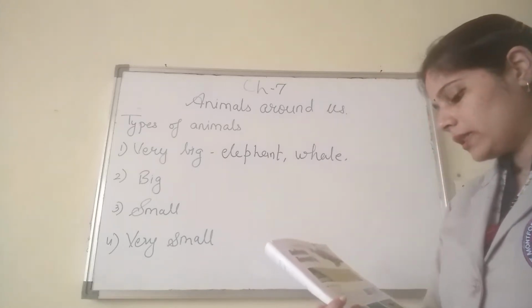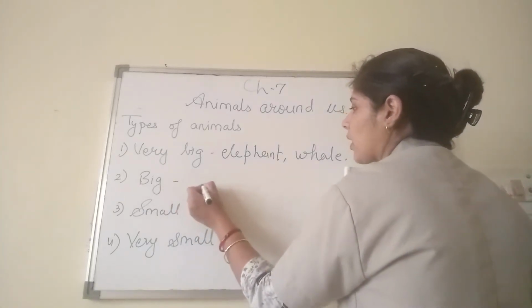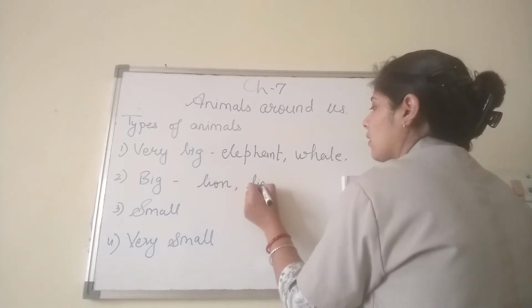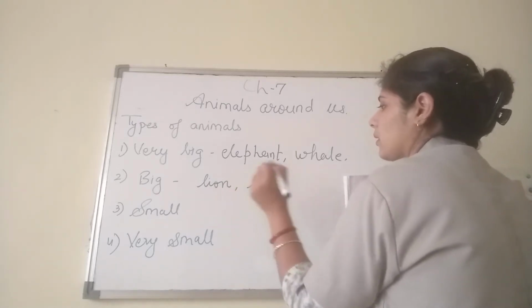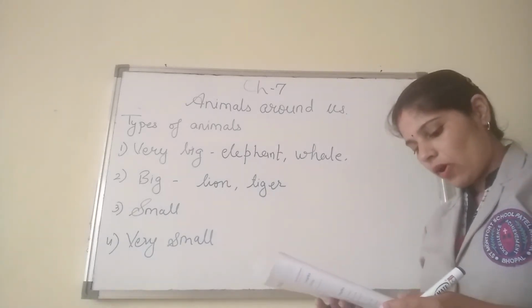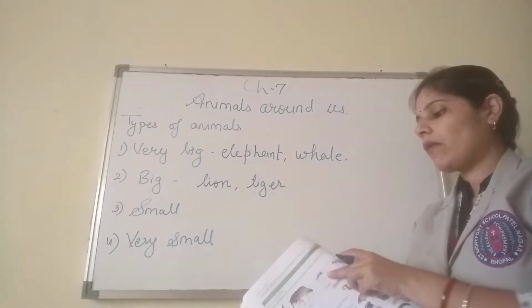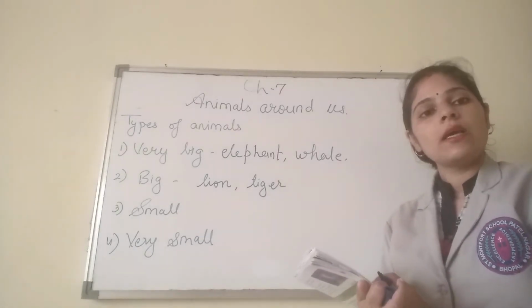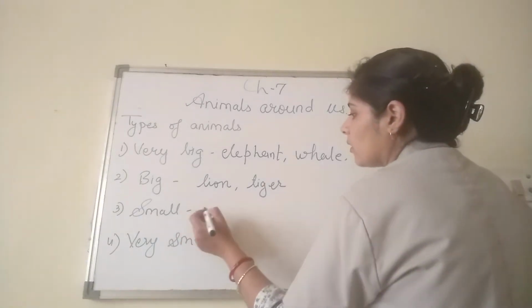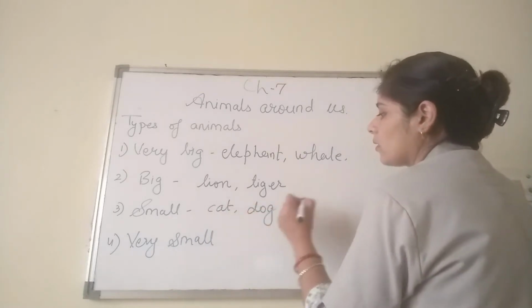Then we come to the next one, that is big animal. In big animal you have your lion, then tiger. These both come under the category of big animal. Then the next category is the small animal. Smaller than lion and tiger, you can say a cat and a dog.